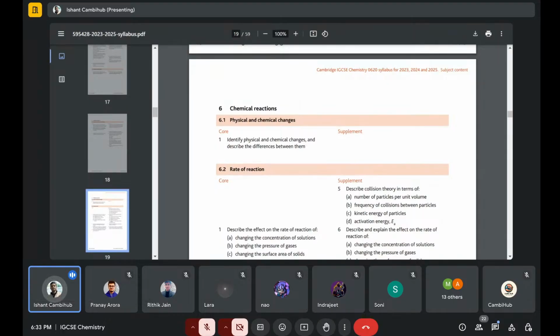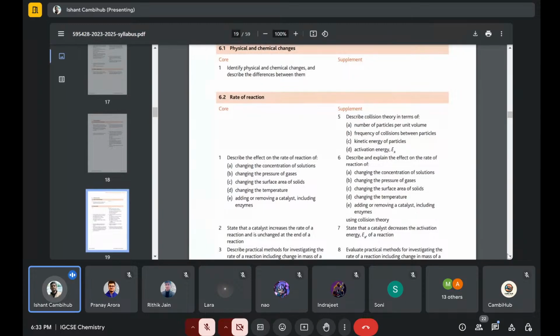Then physical and chemical changes and rate of reaction are very basic. They'll ask about equilibrium: the rate of forward reaction equals the rate of backward reaction, and the concentrations of reactants and products are the same. These two lines are very famous ones. Other than that, they can ask what happens if your temperature increases.